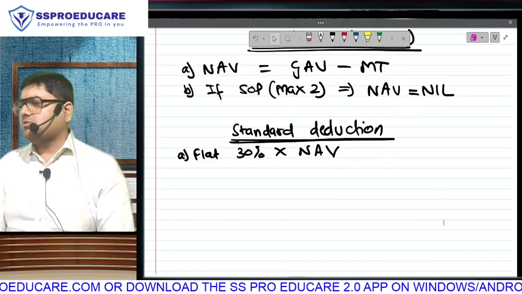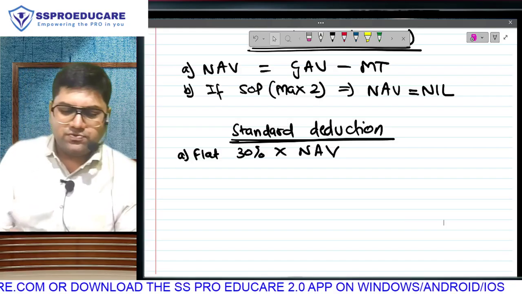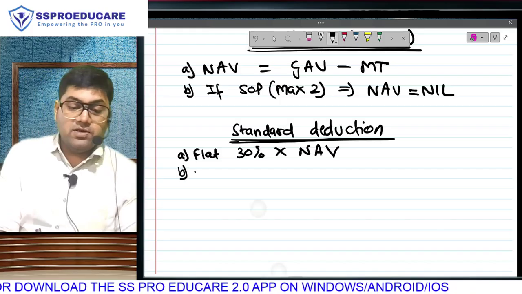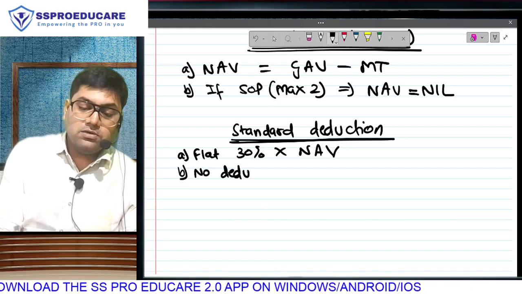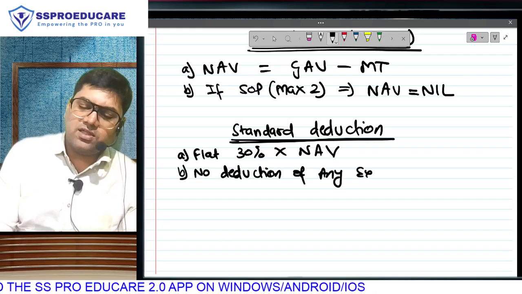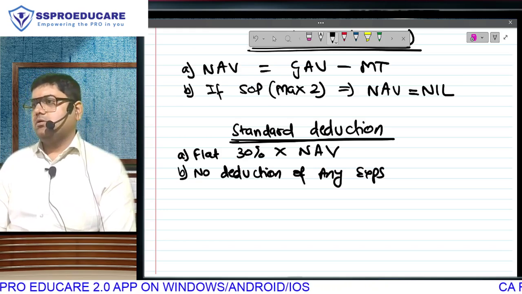But have we maintained the system of giving at least 2 points for all concepts? So we will not hurt the feelings of any concept. One more point, and you should know this: there will be no deduction of any expense, because everything is assumed to be covered under standard.